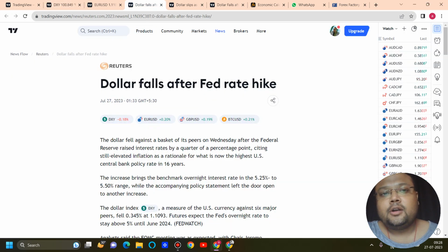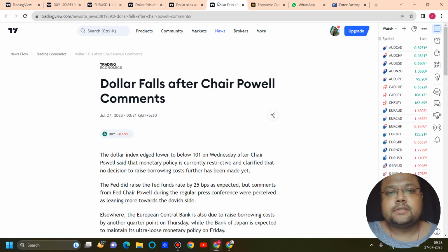You can see the dollar falls after the Fed rate hike. The dollar fell against a basket of its peers on Wednesday after the Federal Reserve raised interest rates by a quarter of a percentage point, citing still elevated inflation as a rationale for what is now the highest US central bank policy rate in 16 years. The dollar falls after Chair Powell's comments. The dollar index edged lower to below 101 on Wednesday after Chair Powell said that monetary policy is currently restrictive and clarified that no decision to raise borrowing costs further has been made yet.